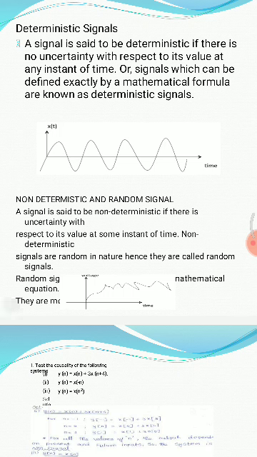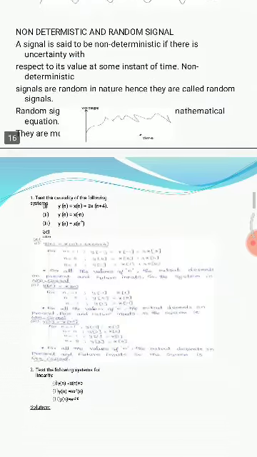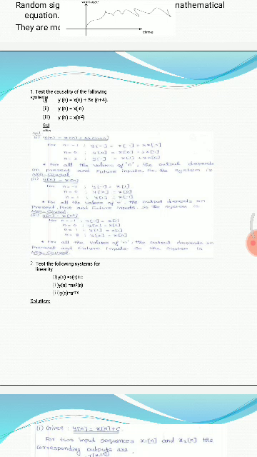A non-deterministic signal is one where there is uncertainty with respect to its value at some instant of time. So non-deterministic signals are random in nature, hence they are called random signals. So these are all the example problems about causal and non-causal.